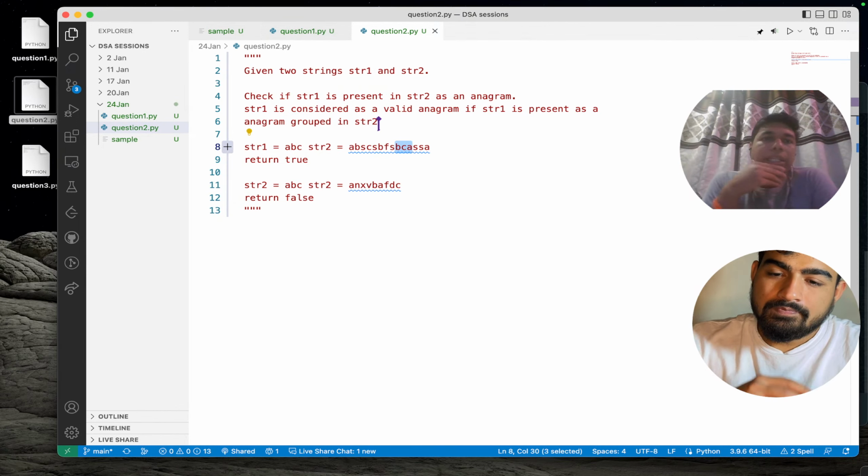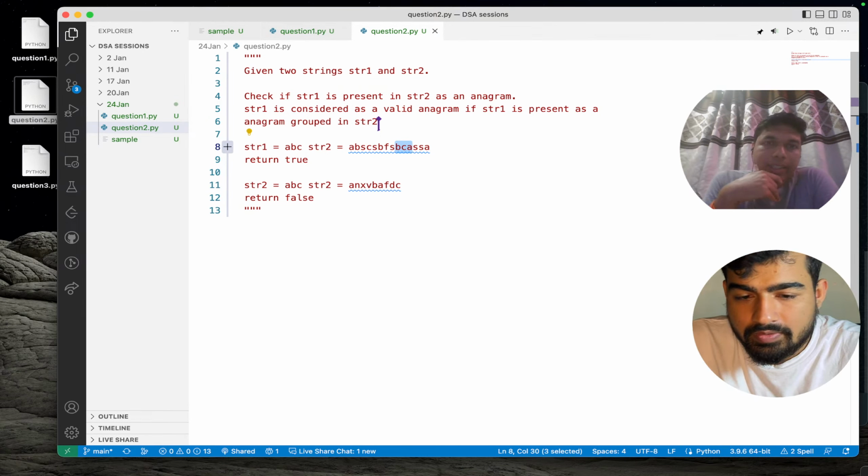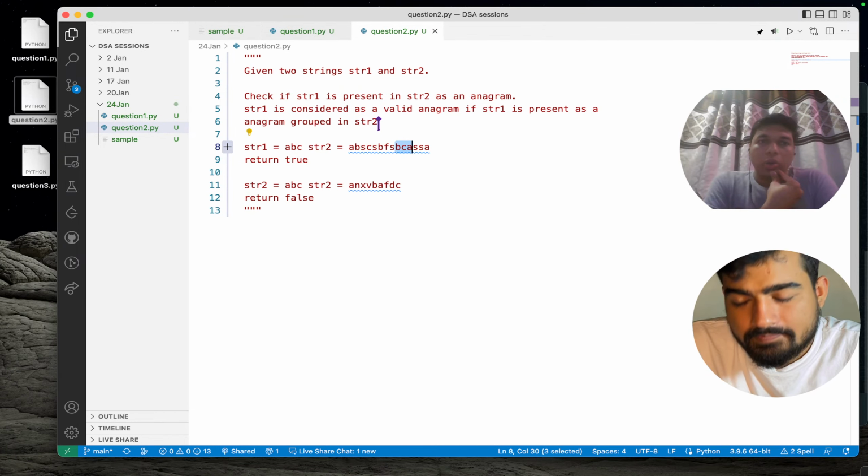Okay. So basically, will there be uppercase letters in this case, and special characters? No, consider only lowercase letters are present. So there will be only lowercase letters.